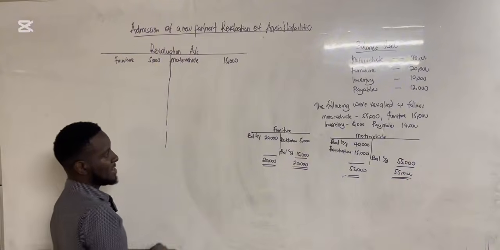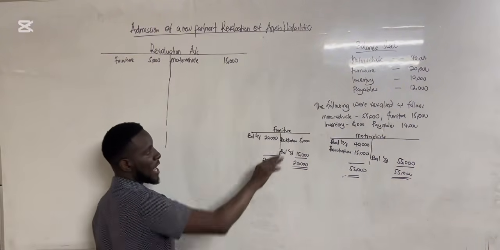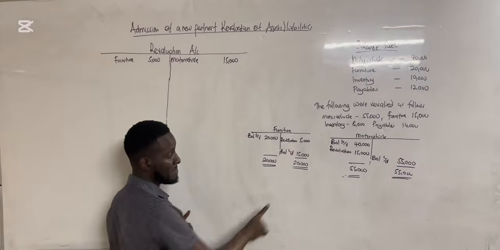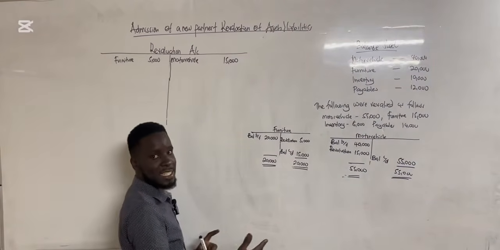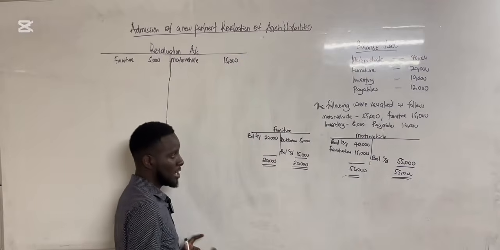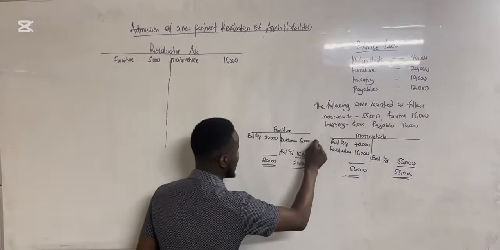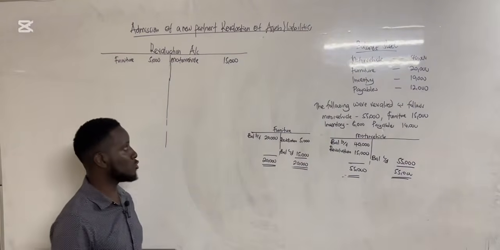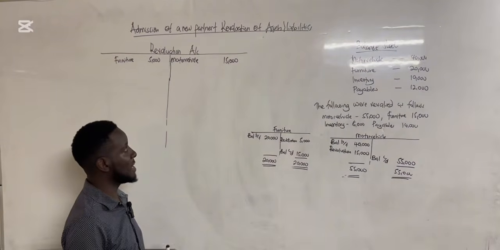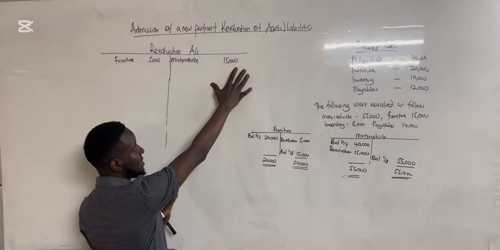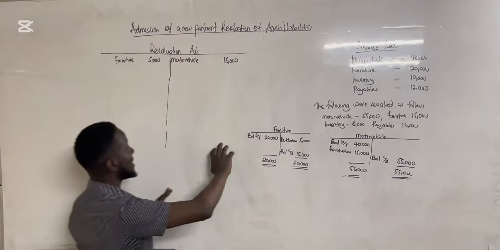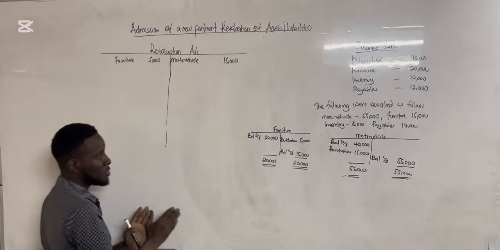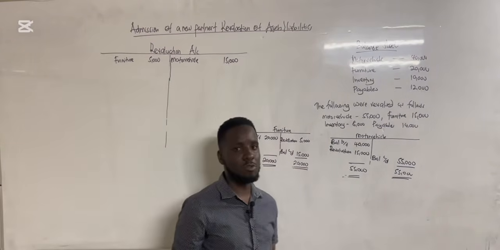Like I said, the credit side is for gains, and this is for expenses. So for furniture, we had 20,000, and once it was revalued, it became 15,000, meaning our furniture has lost value by 5,000. So that 5,000 we credited, and I'm going to come and debit it. The simpler thing is that once assets are increasing in value, you credit the difference to the revaluation account, and if assets are decreasing in value, you debit the difference to the revaluation account. So that's how we do revaluation.